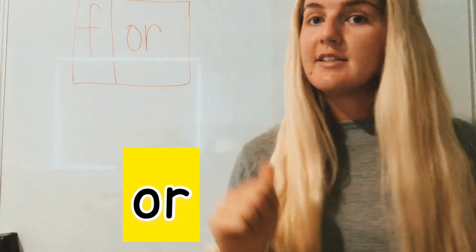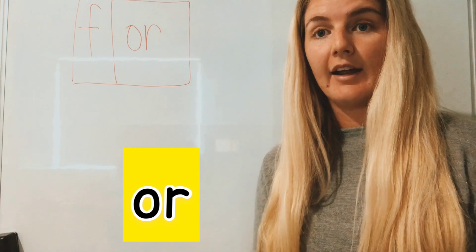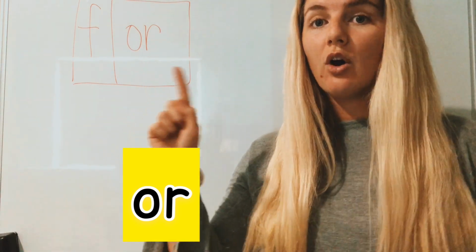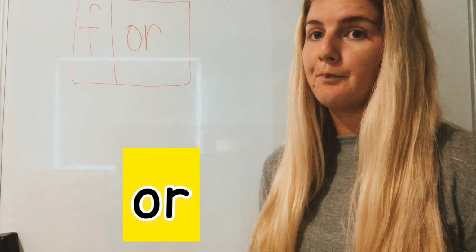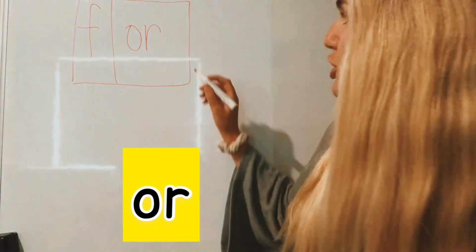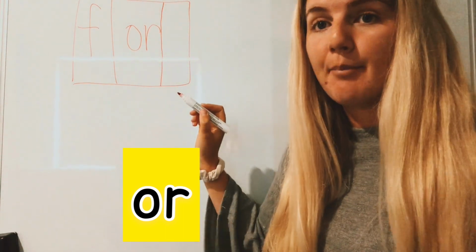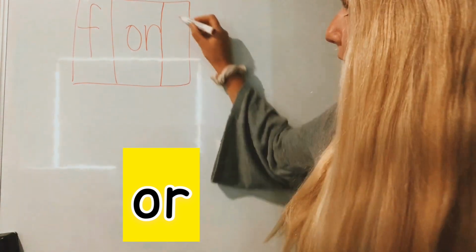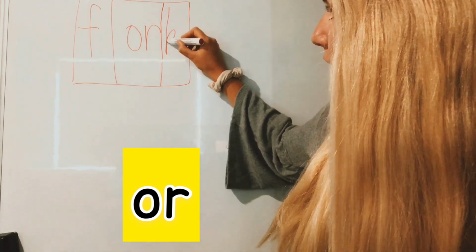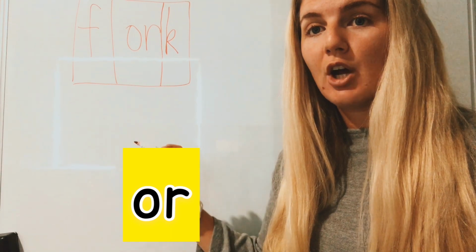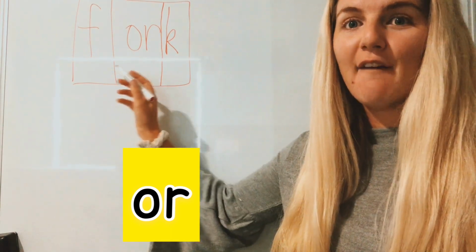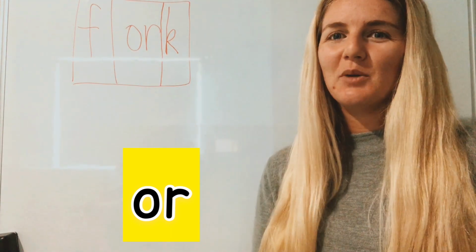Is it k, c, or ck? F, or, k? That's right, K. So what I want you to do is put another phoneme box and then put a K on the end. Look, we made the word for say fork. Wow, you are so clever.